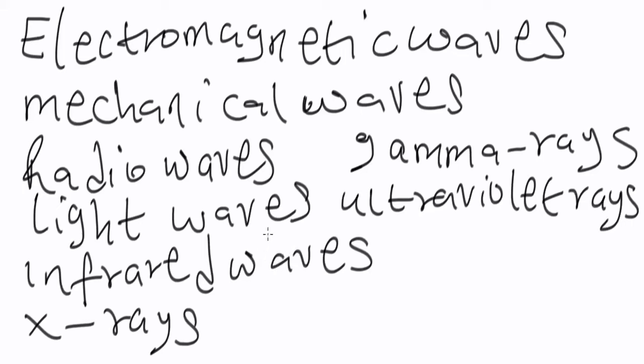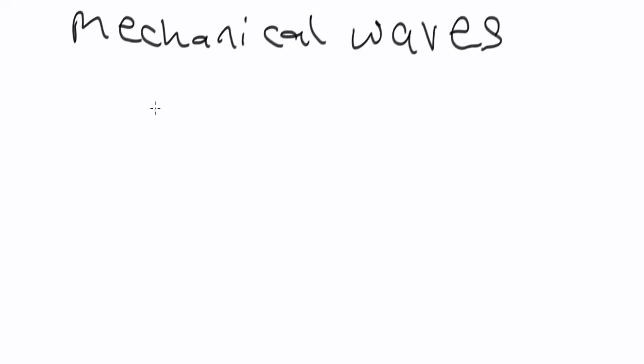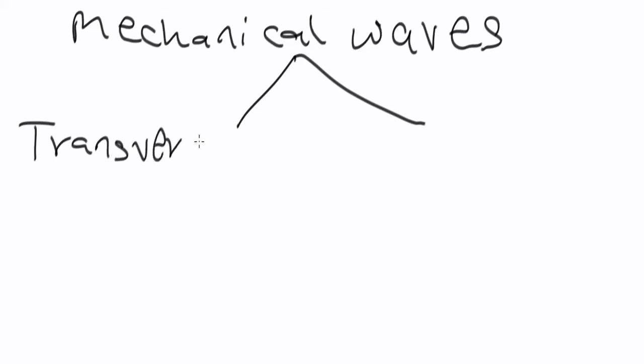Okay, so having done this, let's look at the idea behind mechanical waves. Mechanical waves are types of waves that require a material medium for their propagation or production. And we have two types of it. We have the transverse wave and we have the longitudinal wave.